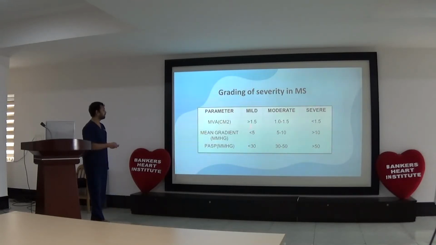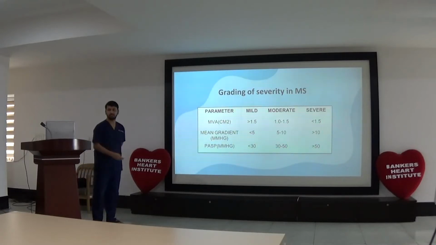Corresponding to mean gradient, less than 5 is mild, 5 to 10 is moderate, and more than 10 is severe mitral stenosis. And pulmonary artery systolic pressure less than 30 is mild, 30 to 50 is moderate, and more than 50 is severe.